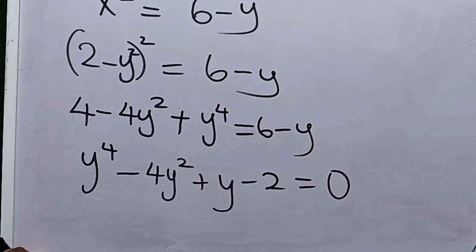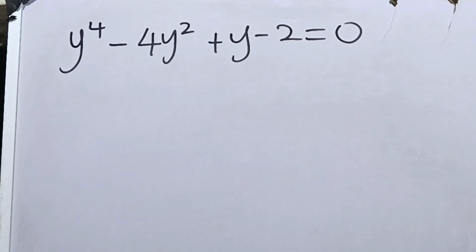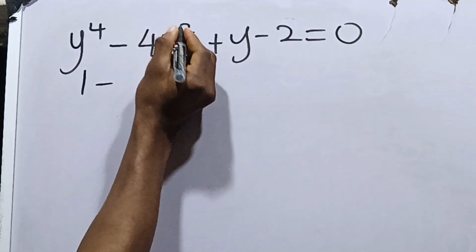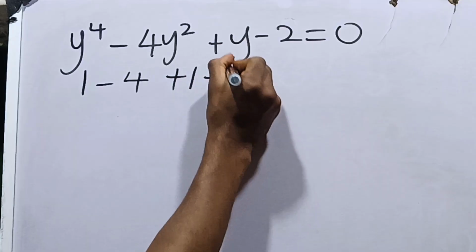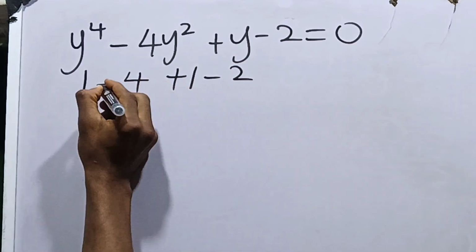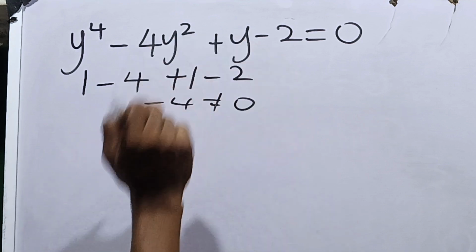So we're going to look for a 0 of this equation. That is, the number we will substitute for y to give us 0 here. Let's do that now. Let's check for 1. 1 raised to the power 4 is 1, minus 4 times 1 squared is 4, plus 1, minus 2. So 1 minus 4 is minus 3, plus 1 is minus 2, minus 2 is minus 4. This is not equal to 0. Let's check minus 1.